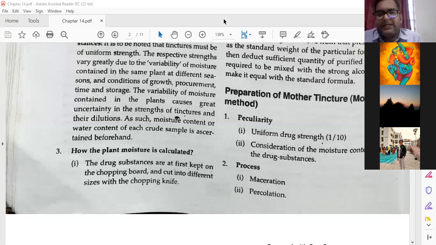Consideration of the moisture content of the drug substances. Two processes there: maceration and percolation. Remember it. In the new method of preparation of the drug substances, there are two methods, and these two methods are maceration and the process of percolation. Remember this process.